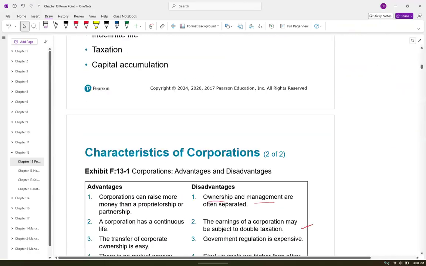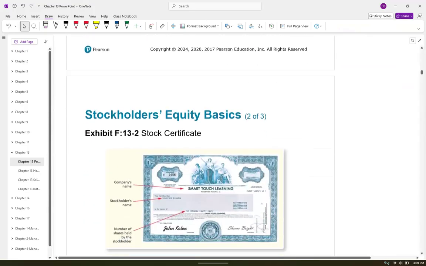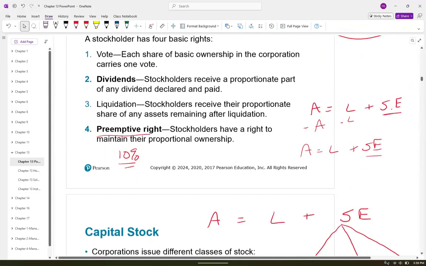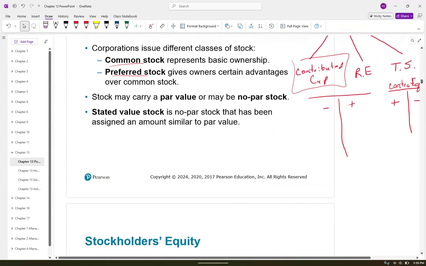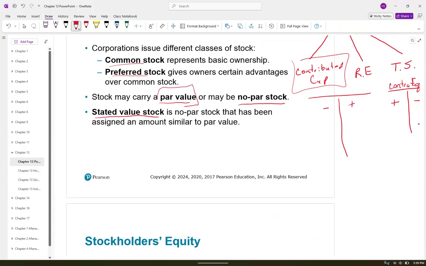Par value is just an arbitrary number that is assigned to each share of stock. It doesn't mean a whole lot, but it does affect our journal entries. So we have stock that has par value, we have some that has no par value, and then we have stated value stock. The great thing about par value and stated value is that the journal entries are almost identical. So you don't have to think a whole lot.